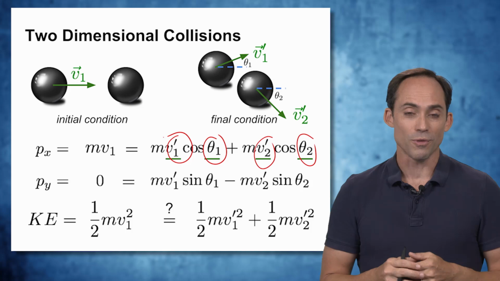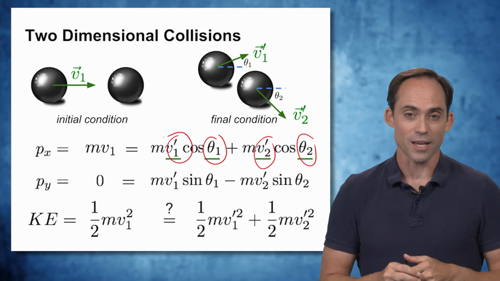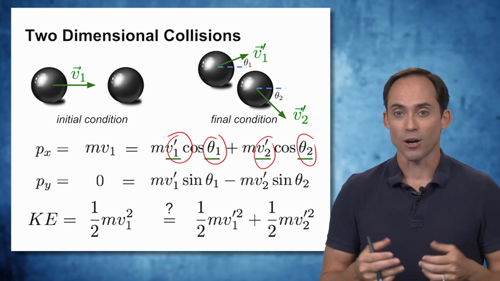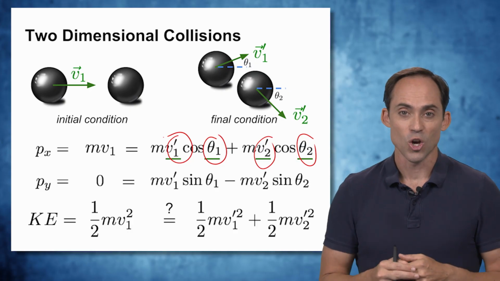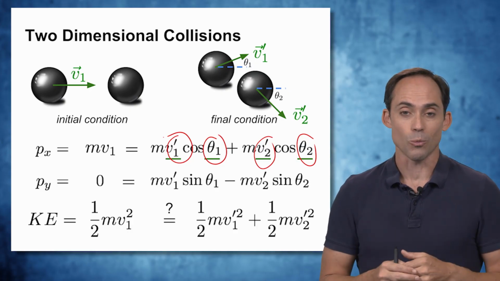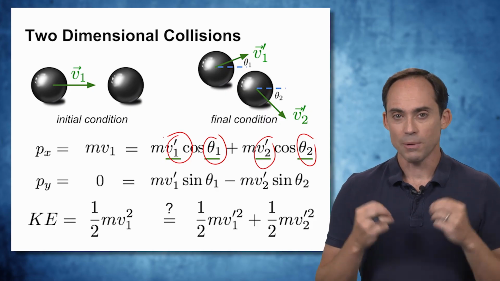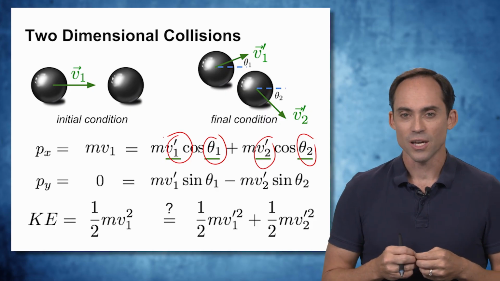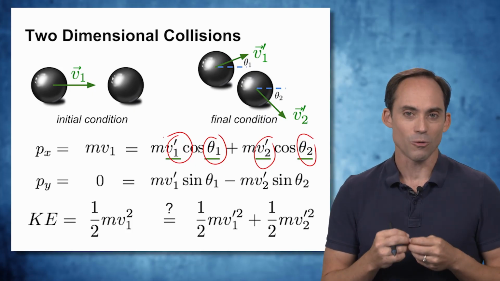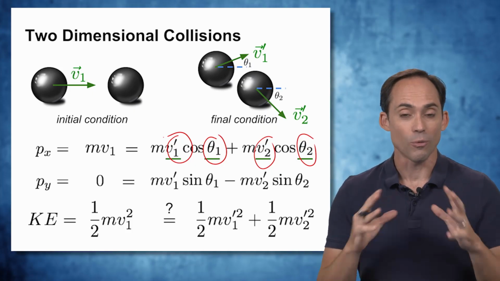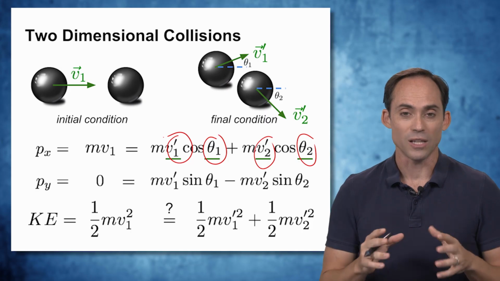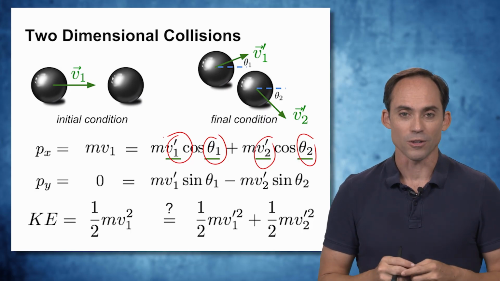And so often you will find that there's another constraint that has to be made, for example, we detect one of the particles moving off at a particular angle, or we measure the speeds in some way, and that gives us constraints on the other quantities. So just keep an eye out when we're looking at two-dimensional collisions that you're always going to need to have a 4th quantity or 4th equation or a 4th constraint in order to uniquely solve for the motion of our particles.